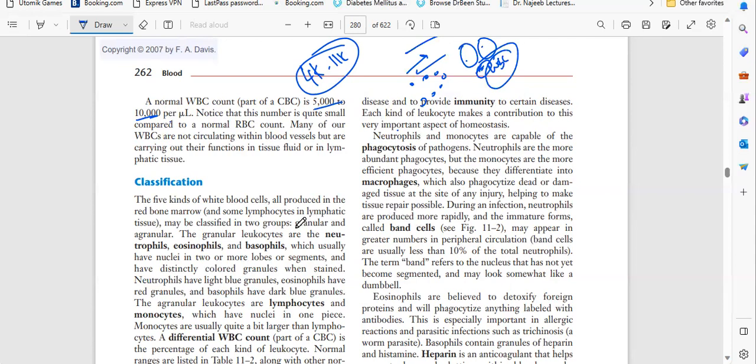What we have to remember is that WBC have five types. The second thing is that they have nuclei, and the third thing is that they are larger than RBC. The fourth thing you have to remember is that the count is less than RBC, that is 4,000 to 11,000. And the last thing is that they do not circulate in the blood vessels. They are present in the interstitial fluids or lymphatic tissue.